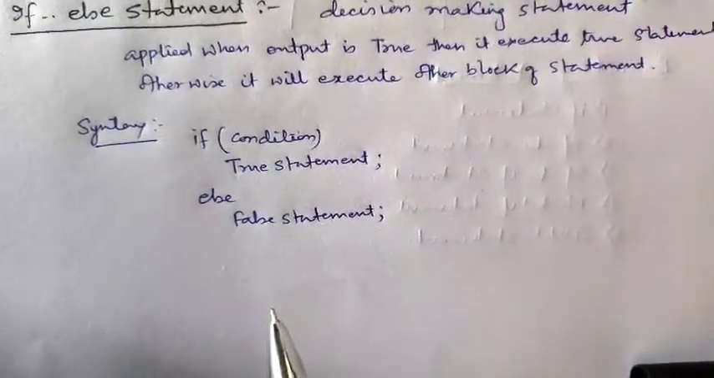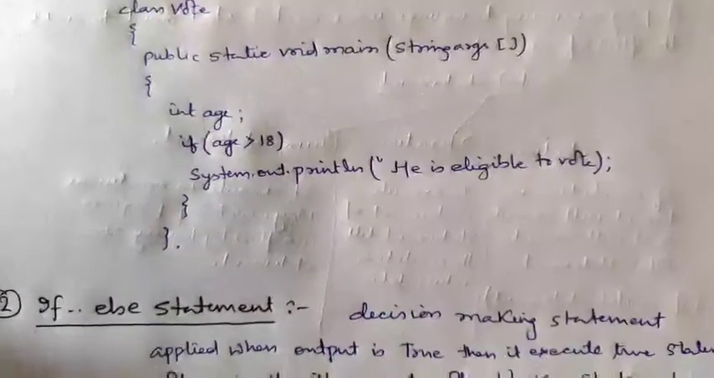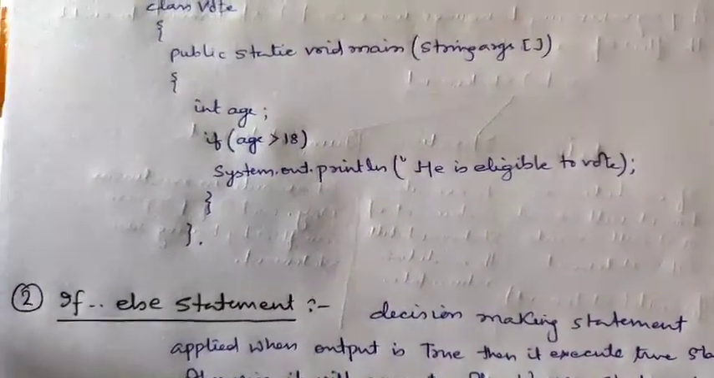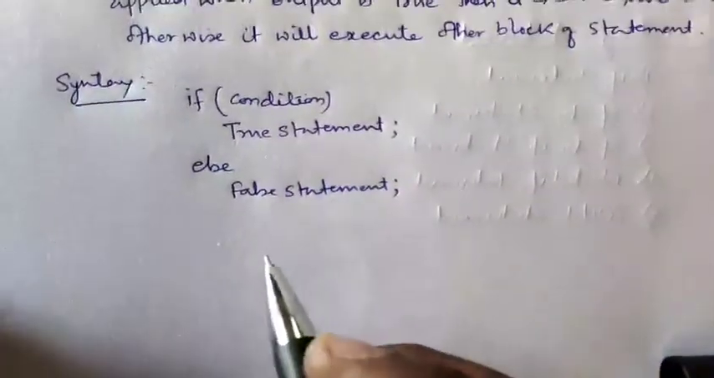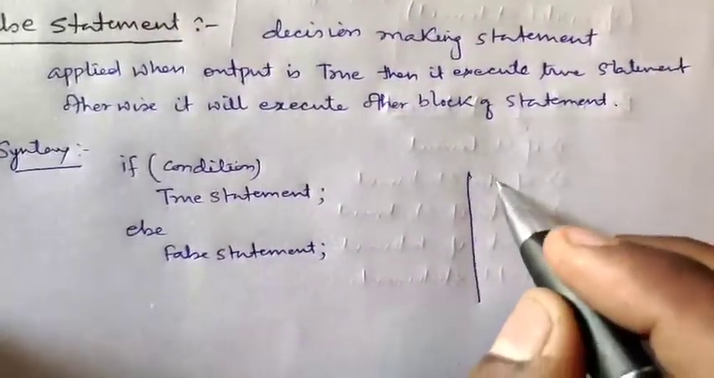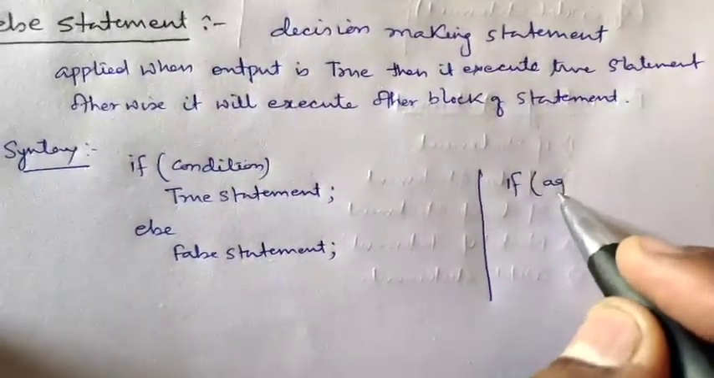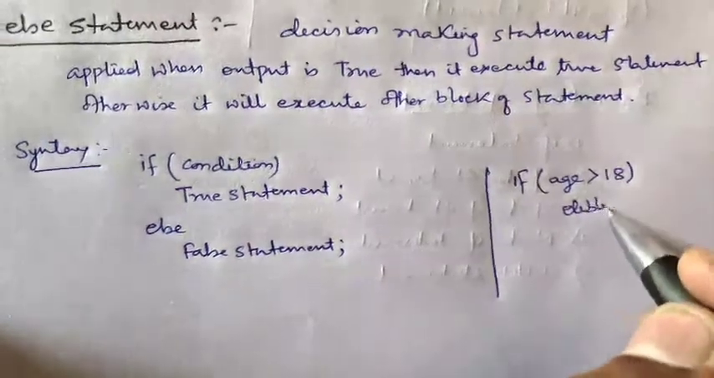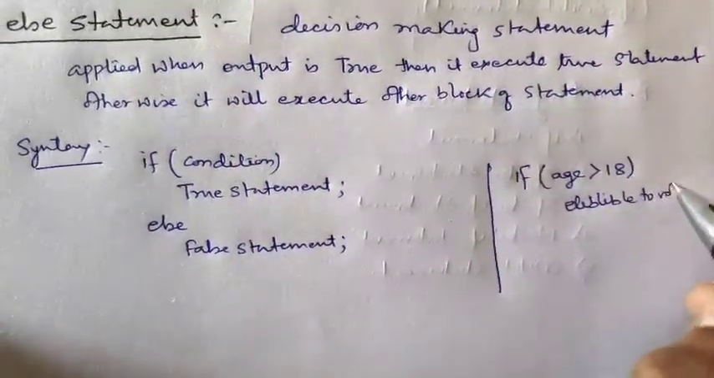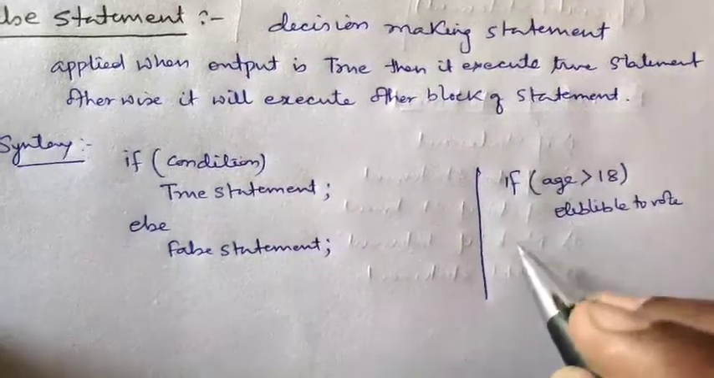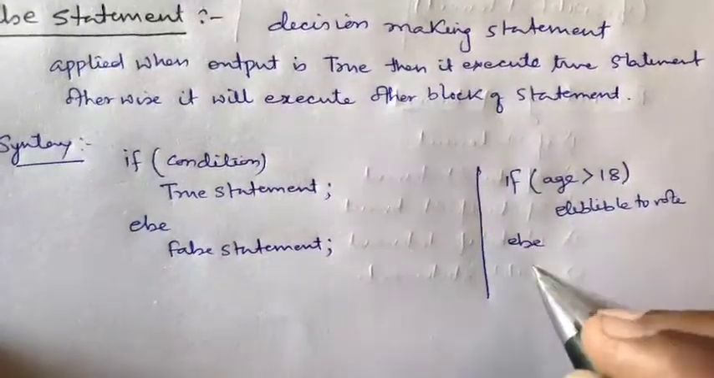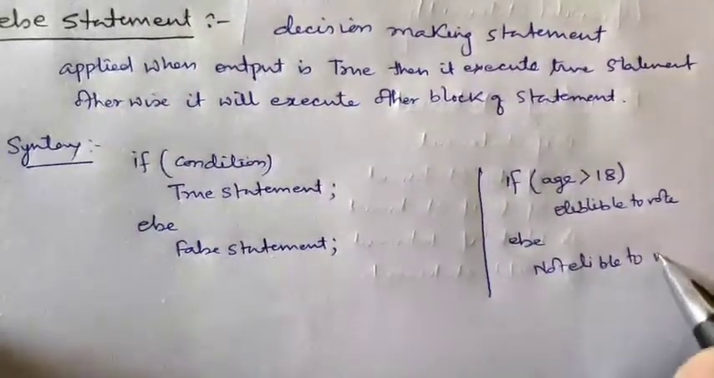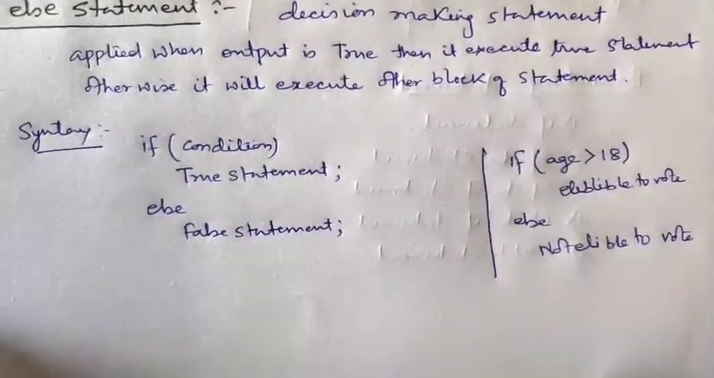Now in the same program which we did with the if statement, we will make some changes. The condition was: if age is greater than 18, he is eligible to vote. This message was being displayed. Else, not eligible to vote. This condition we will see.